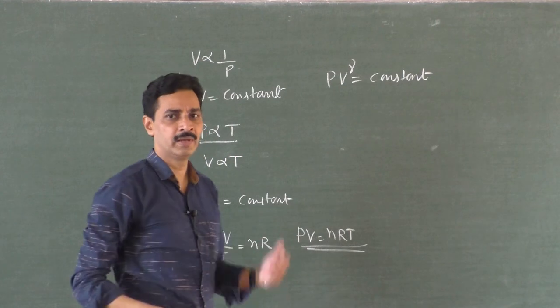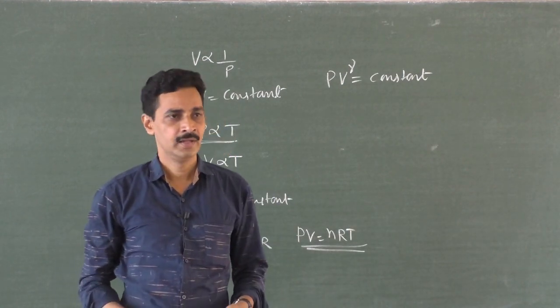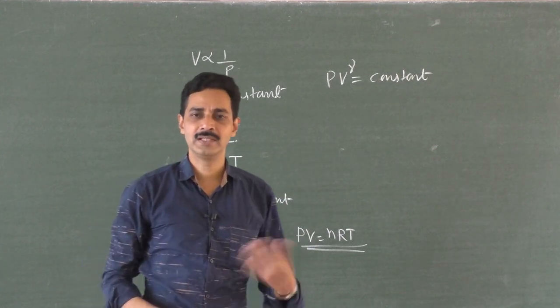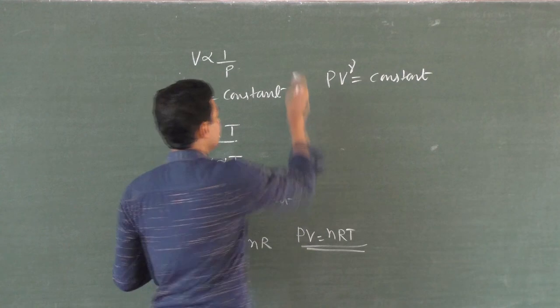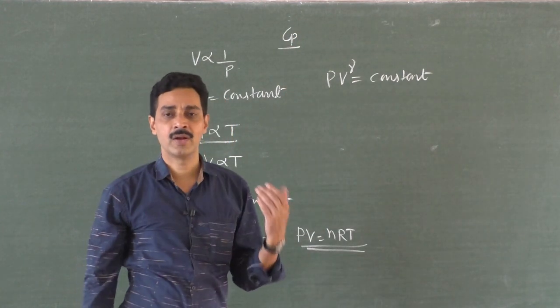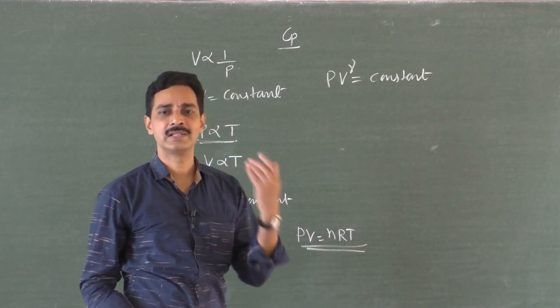Because when a gas is heated, there is a change in pressure and a change in volume, right? So keep the pressure constant, raise the temperature of the gas by 1 Kelvin. How much heat energy is needed? That is called specific heat at constant pressure. And heat the gas at constant volume, keep the volume constant, raise the temperature by 1 Kelvin. How much heat energy is needed?